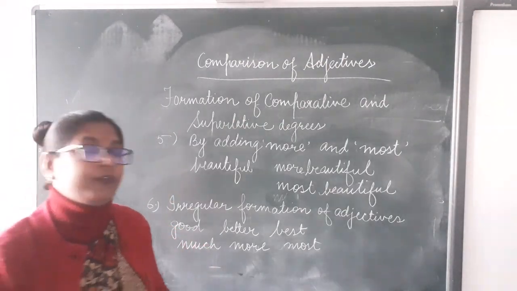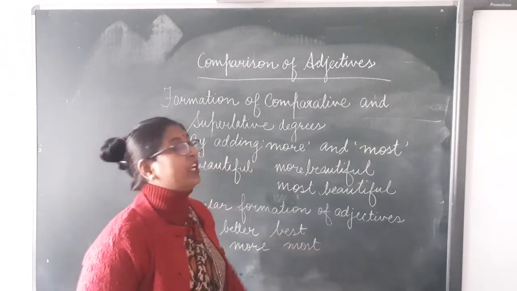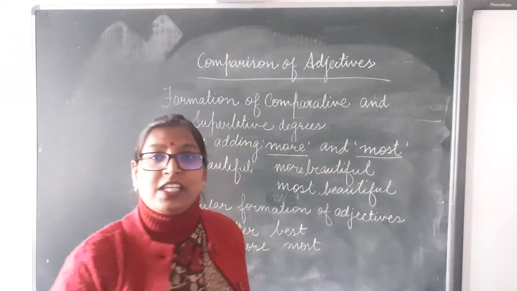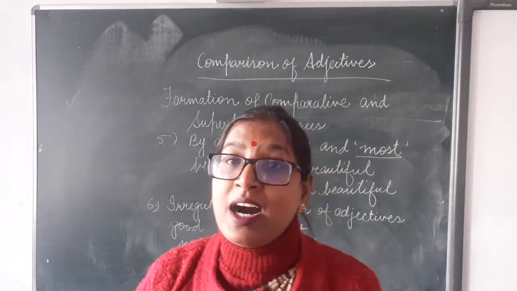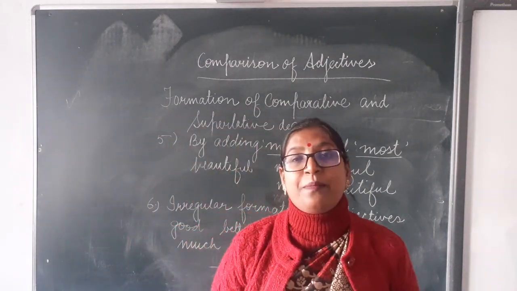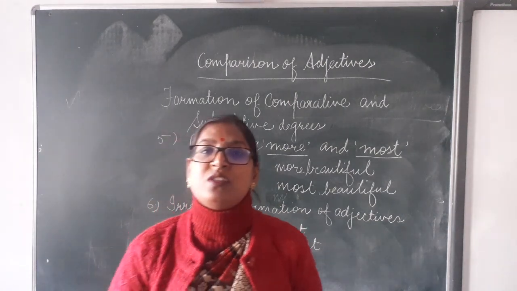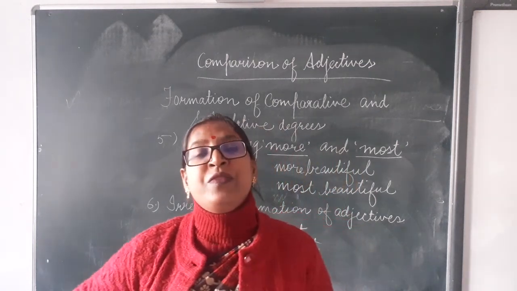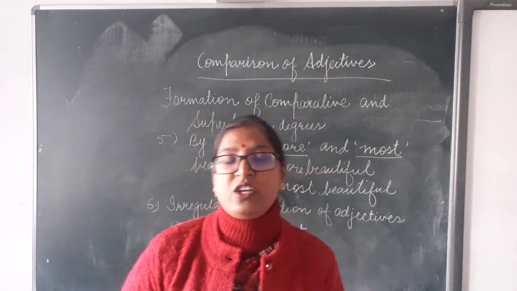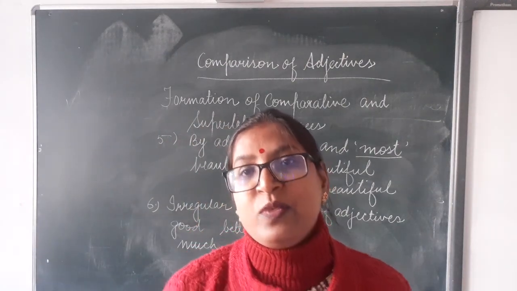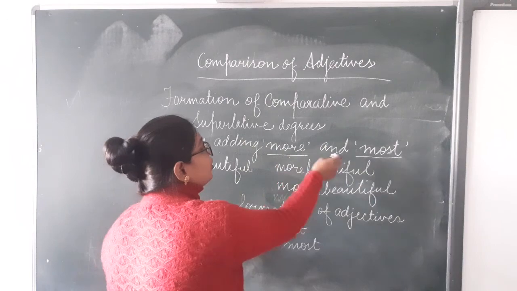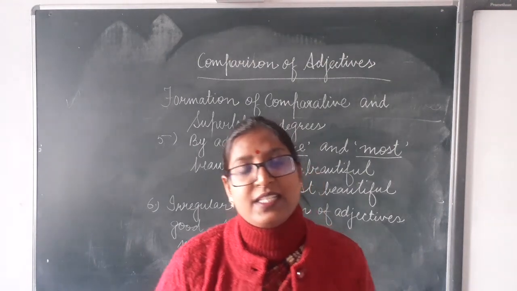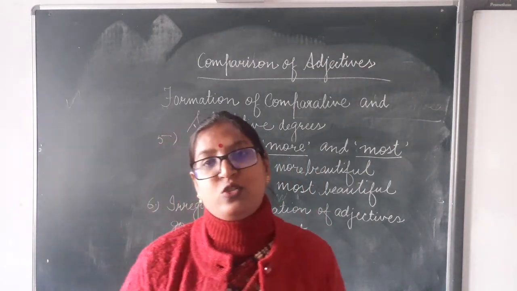Let's see the next rule. By adding more and most. Dear children, so far we studied that we add ER or EST to make comparative and superlative forms, or we just double the last consonants. Almost in all the rules we studied that we add ER or EST. But now, by adding more and most, with some of the words, dear children, we do not add ER or EST to make the comparative and superlative degree.